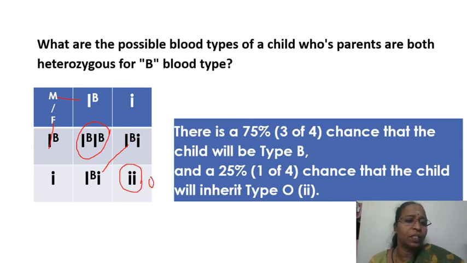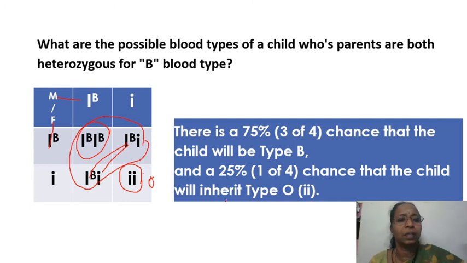So of these 4, 1, that is 25% of the children will have O blood group, whereas 75% of them will have B blood group. Okay, 75% you can write. After that, if genotype is asked, 25% are going to be homozygous dominant, and 50% heterozygous, and